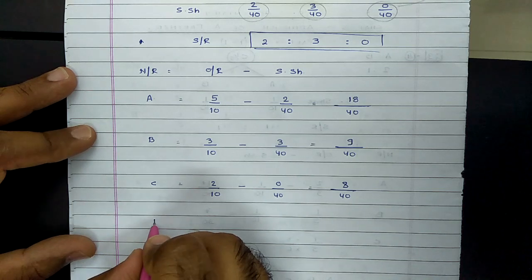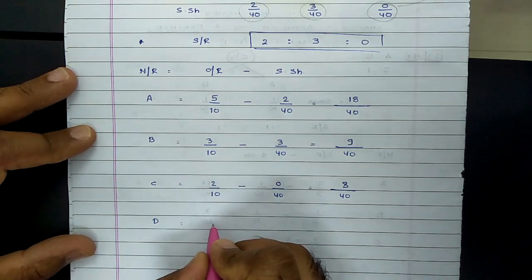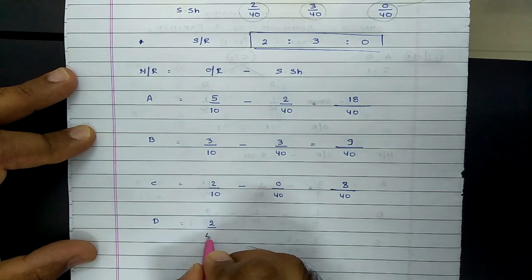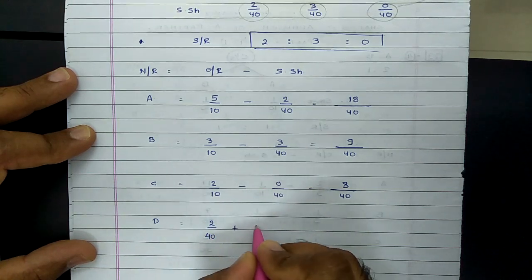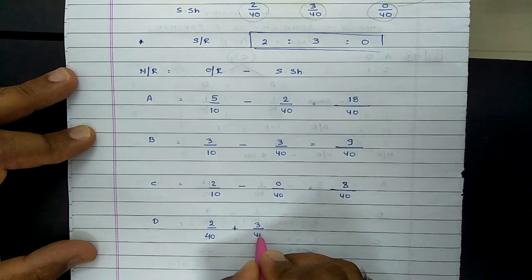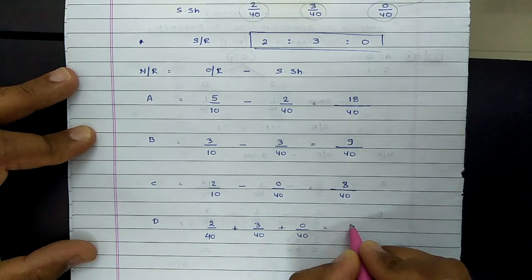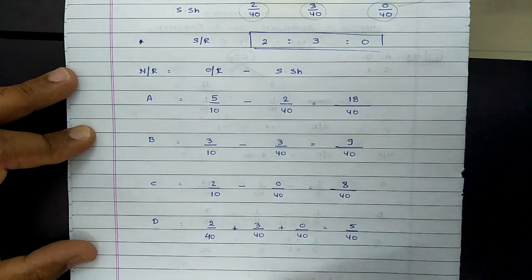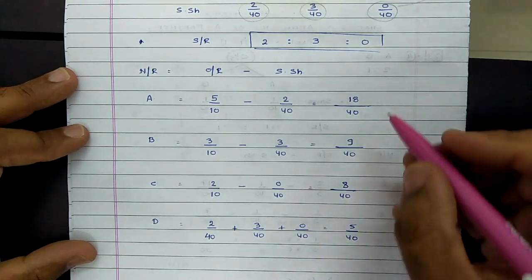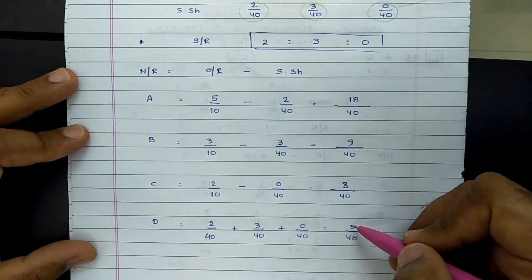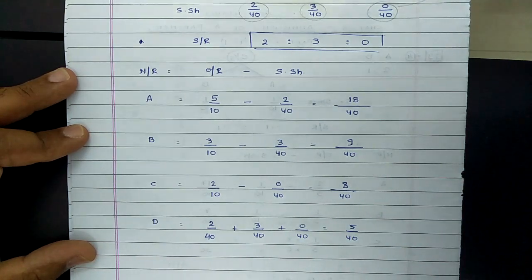And from the point of view of D, as D's new share is not given, it is implied that the sum of sacrifice will be equal to the new partner's share. So on simplification we get 5 by 40. Now just cross verify the sum of numerators. 18 plus 9 plus 8 plus 5 should be equal to 40.